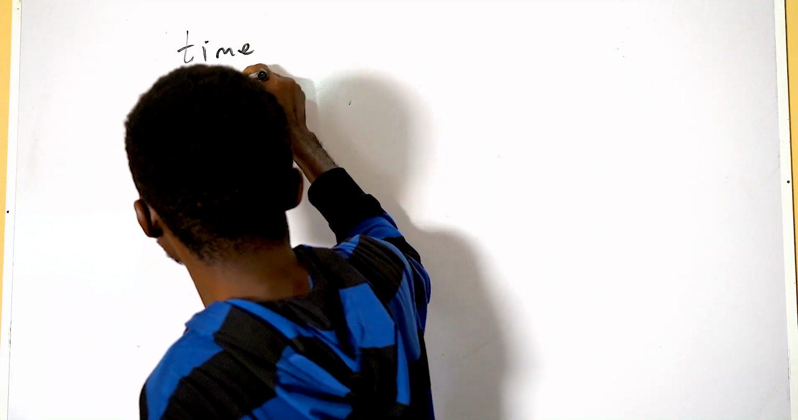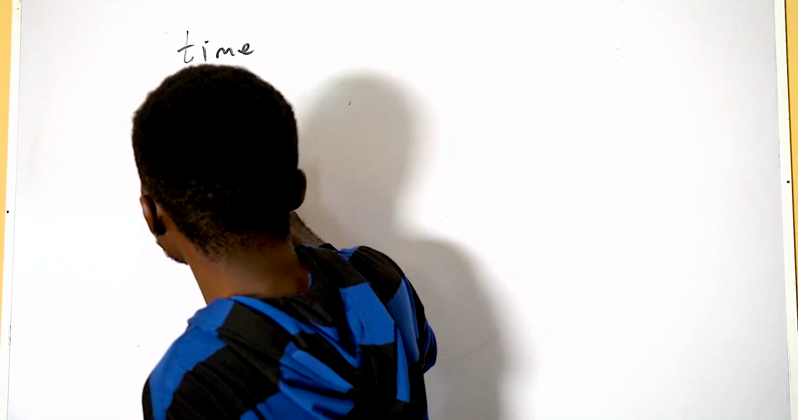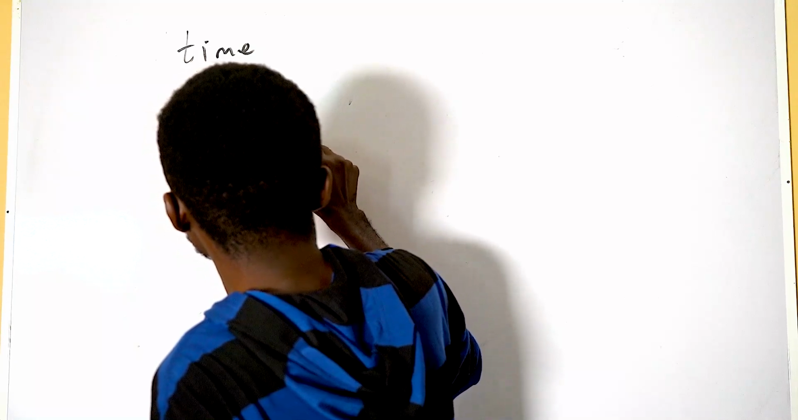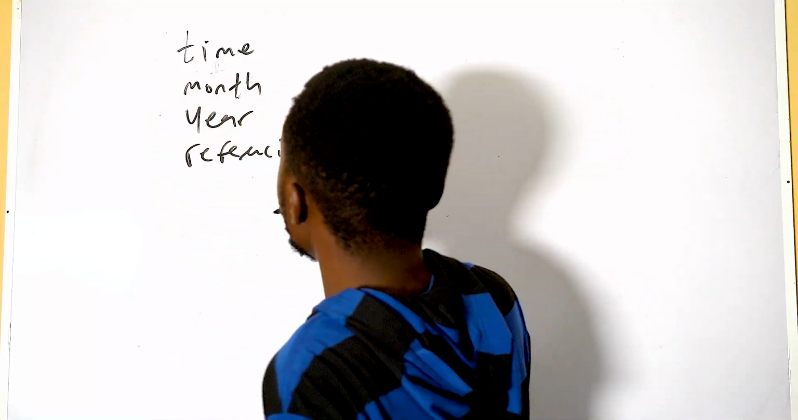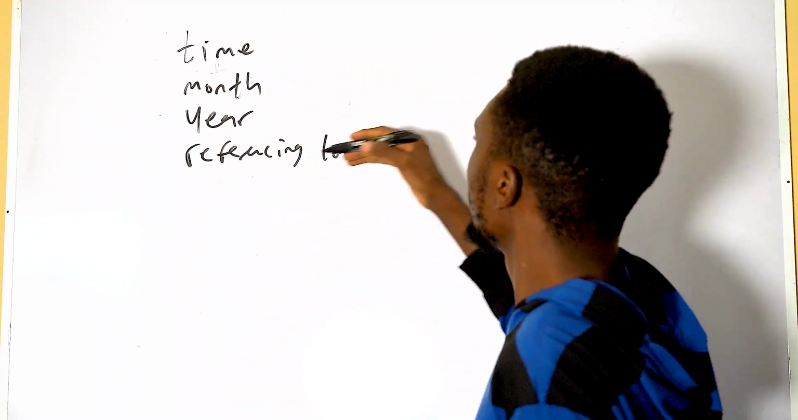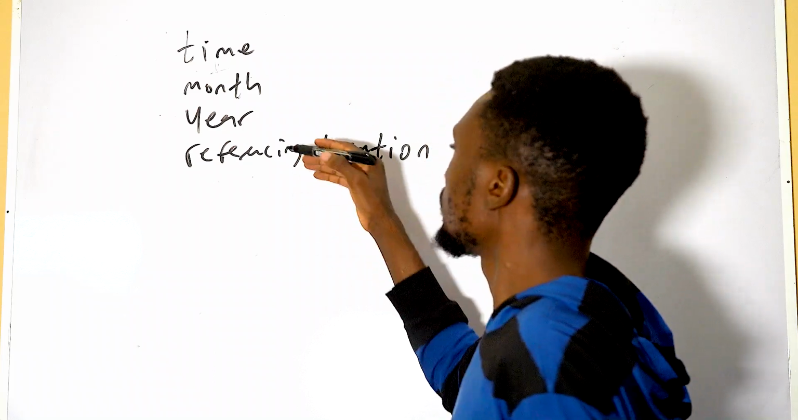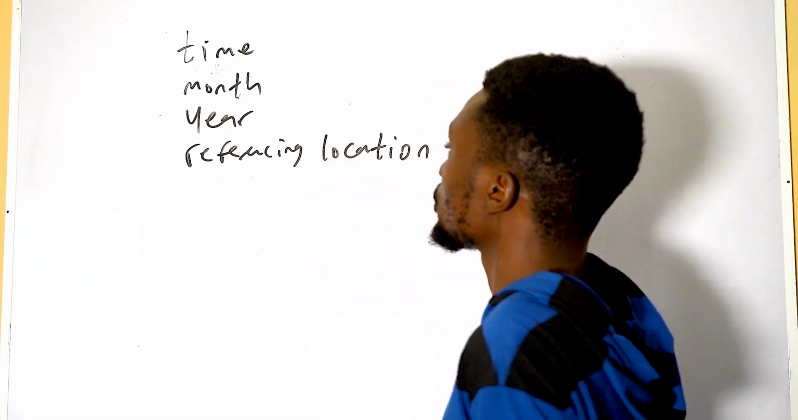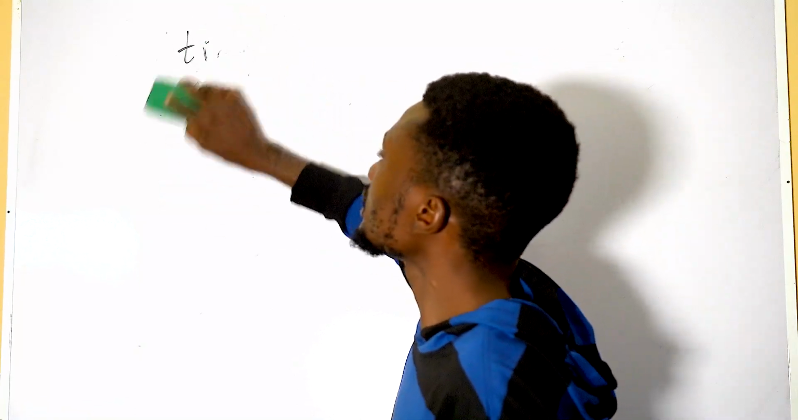Just like in the example that I've shown you, when you're talking about time, month, year, or referencing a location. I think this covers everything that I've actually talked about. So when referencing a location, you will always use ní. Let's continue with some other aspects where we use ní.